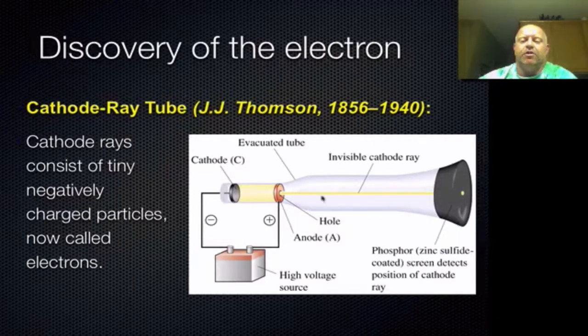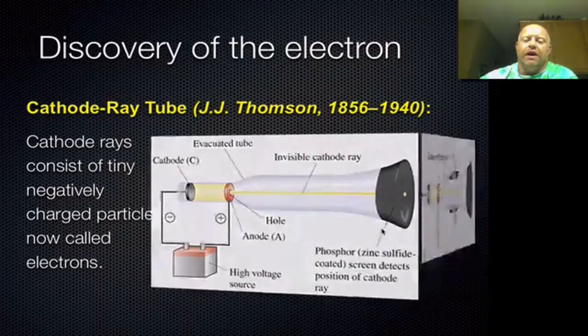He was able to show that this beam of electrons existed by using this evacuated tube, or basically a vacuum chamber. We call that a cathode ray tube because you have a cathode at one side, and a little opening where the anode is to allow the electrons to flow through that opening and then pass through the beam.